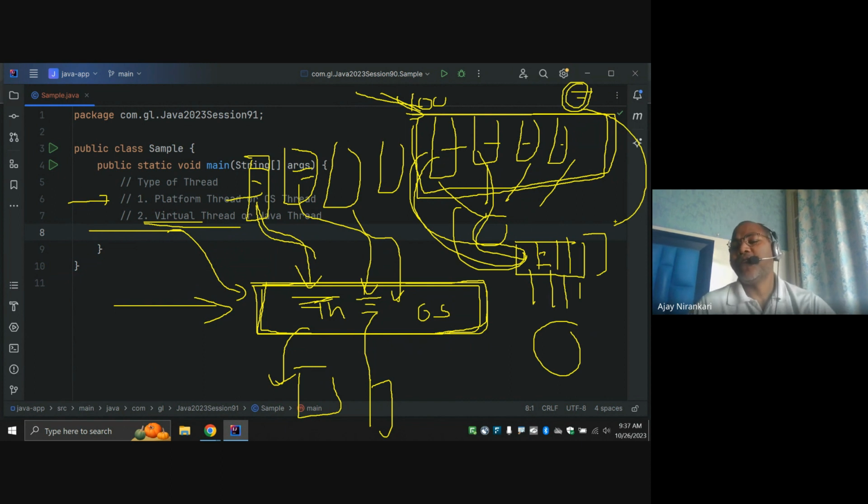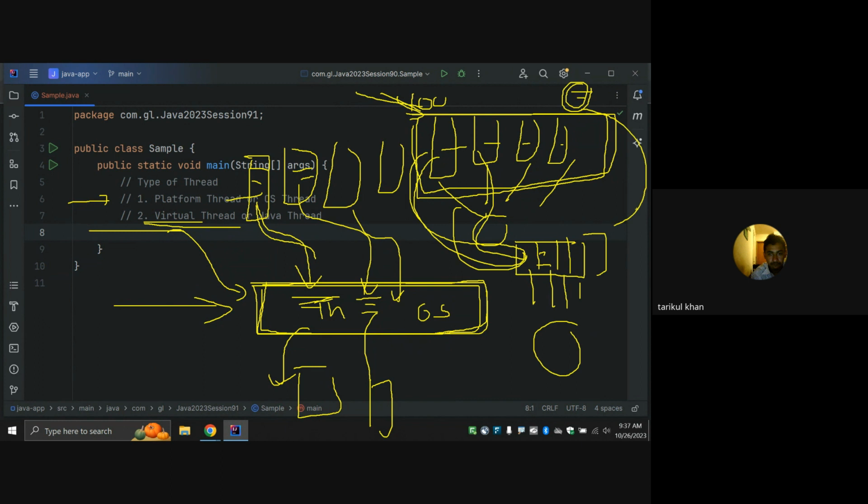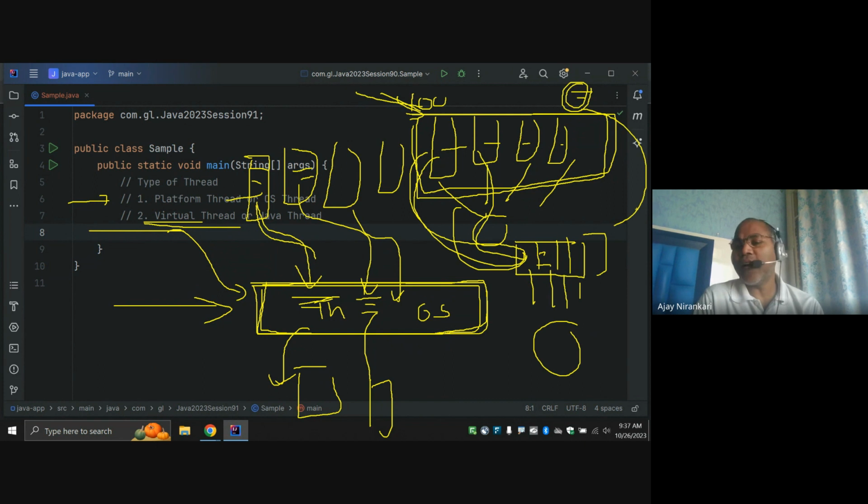So the way it works is, 5 threads work around the clock. The objective is that if we have an 8-core machine, it will generally start 8 operating system threads, and those 8 operating system threads can serve millions of requests.